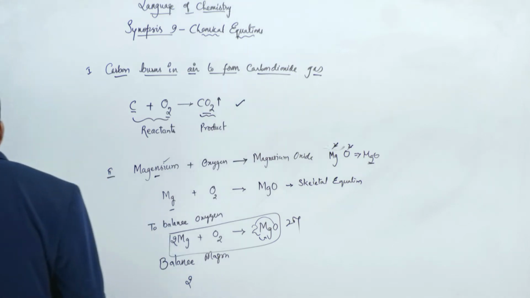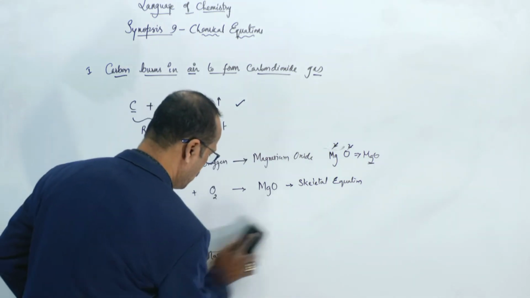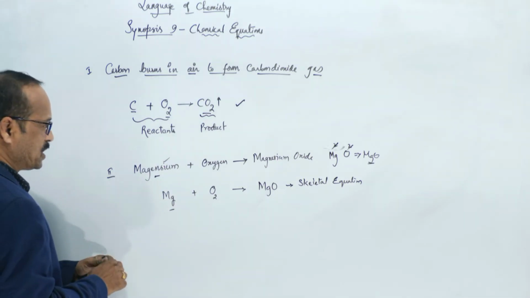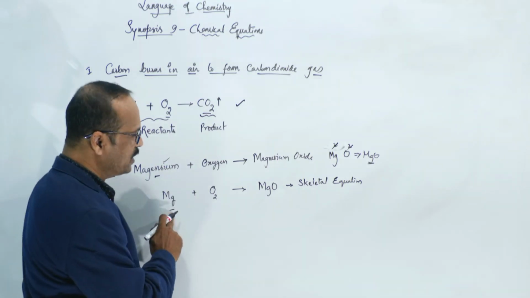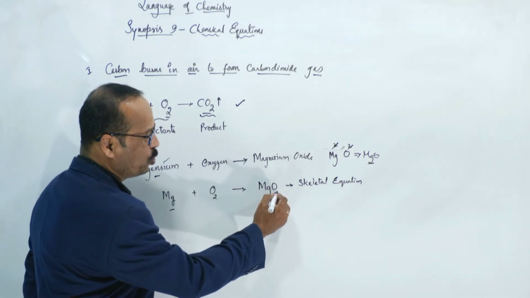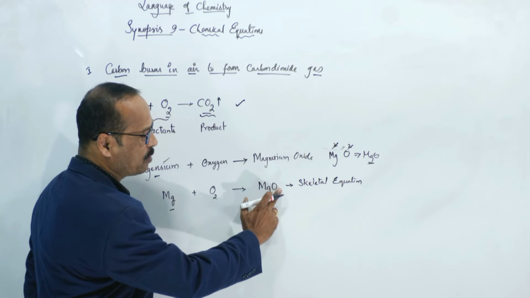Once again I'll explain, in one place only. Here you see, one magnesium is there, but here 2 oxygens and here only 1 oxygen. So don't write it on this side like this. This is the wrong method.